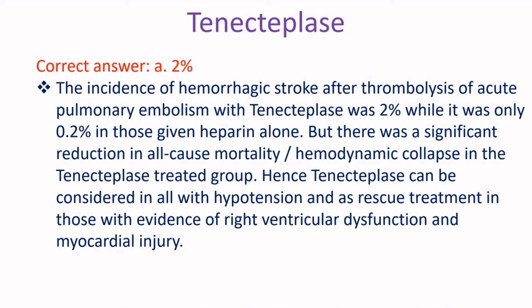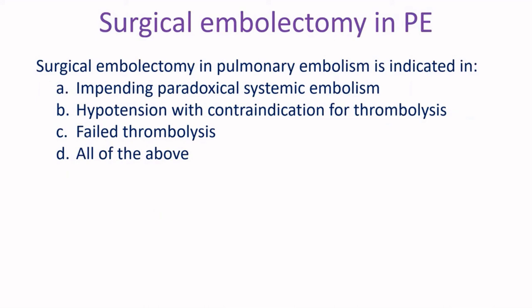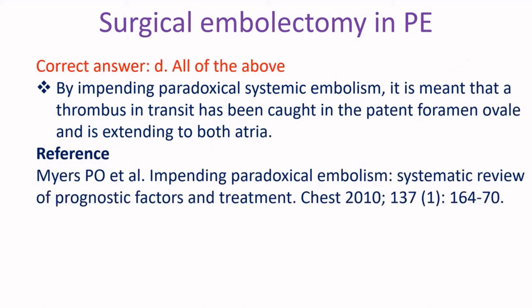Surgical embolectomy in pulmonary embolism is indicated in A. Impending paradoxical systemic embolism, B. Hypotension with contraindication for thrombolysis, C. Failed thrombolysis, D. All of the above. Correct answer D. All of the above. By impending paradoxical systemic embolism, it is meant that a thrombus in transit has been caught in the patent foramen ovale and is extending into both atria.